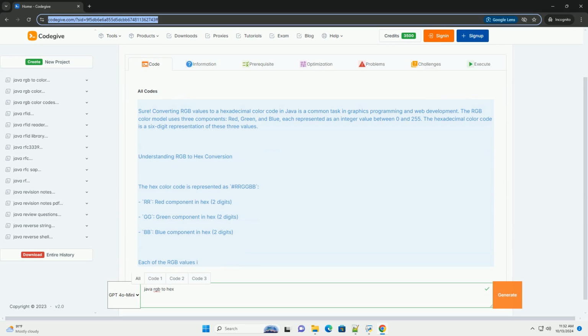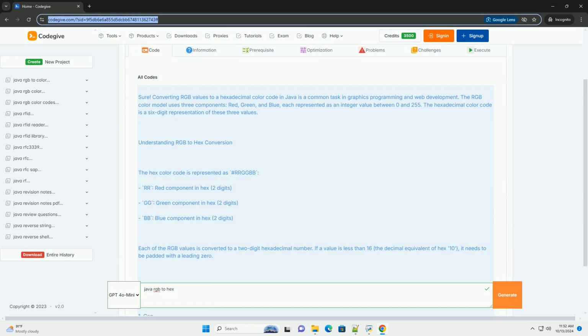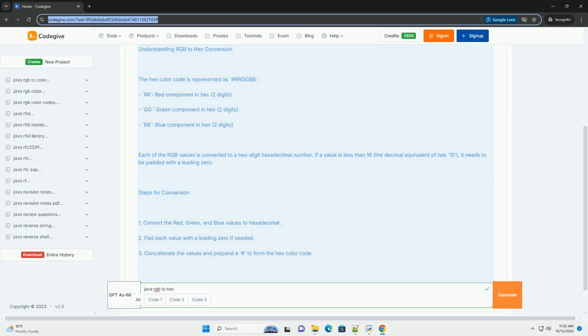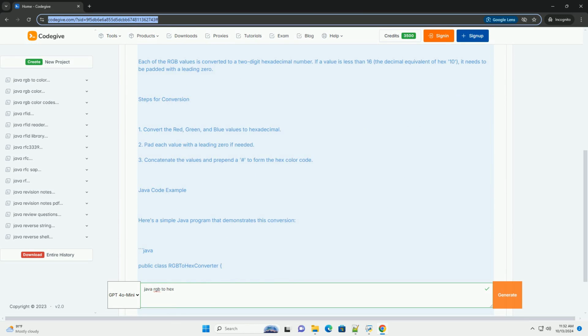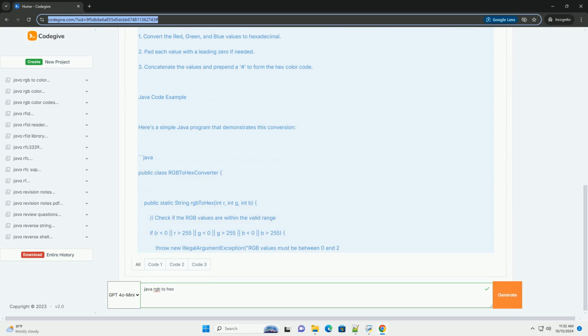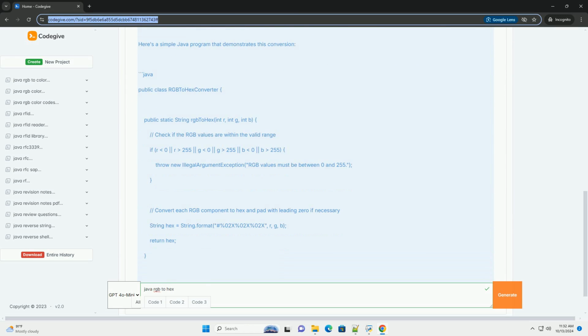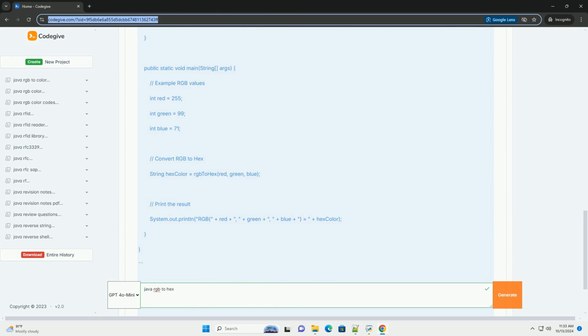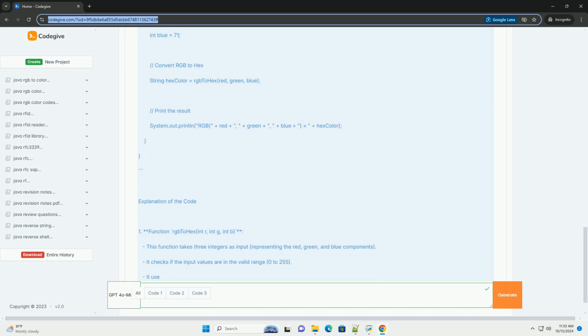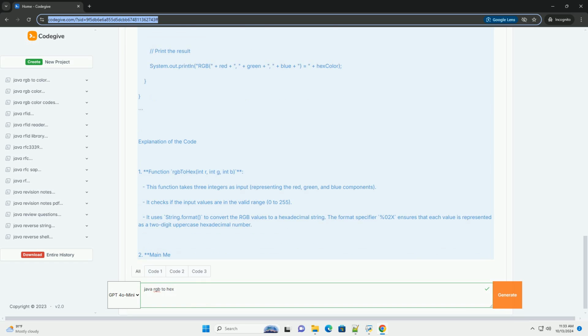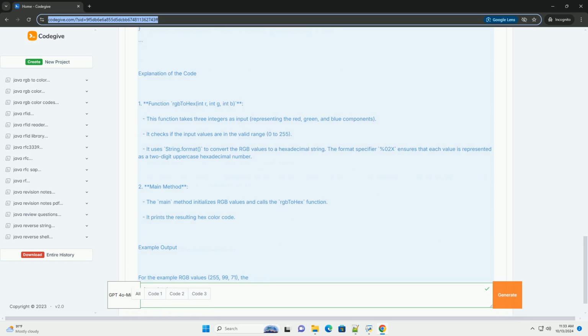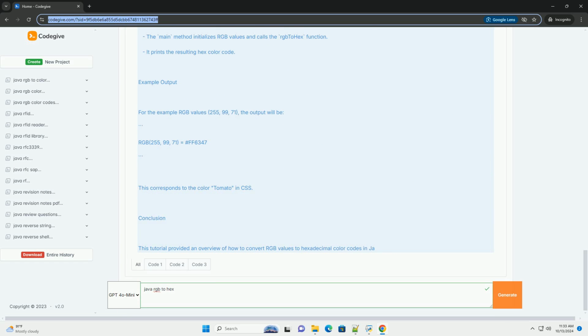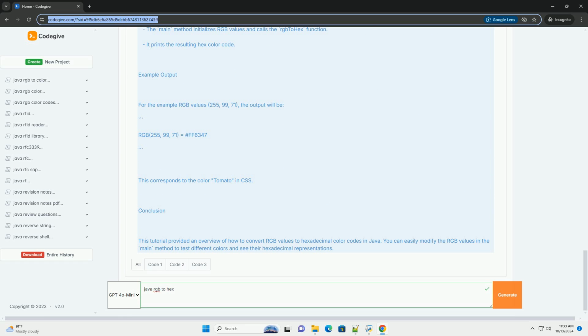Sure. Converting RGB values to a hexadecimal color code in Java is a common task in graphics programming and web development. The RGB color model uses three components: red, green, and blue, each represented as an integer value between 0 and 255. The hexadecimal color code is a 6-digit representation of these three values.